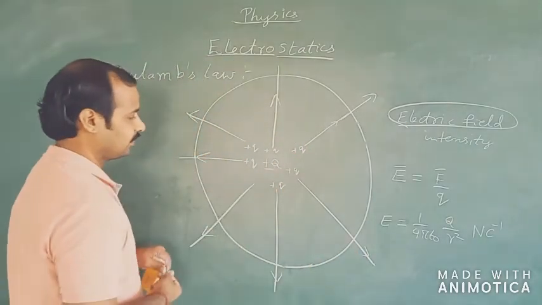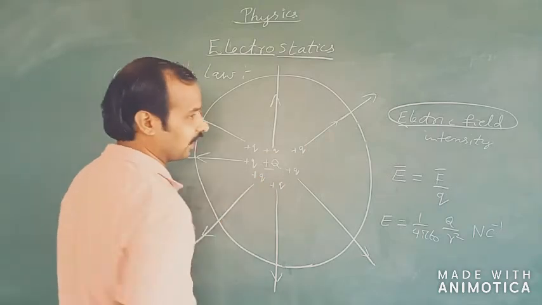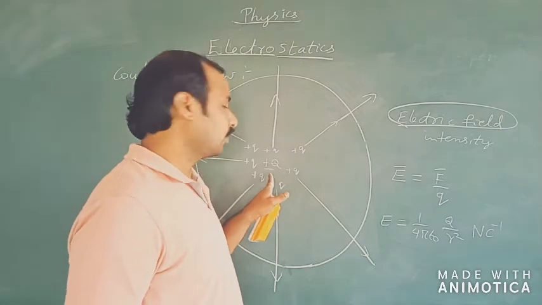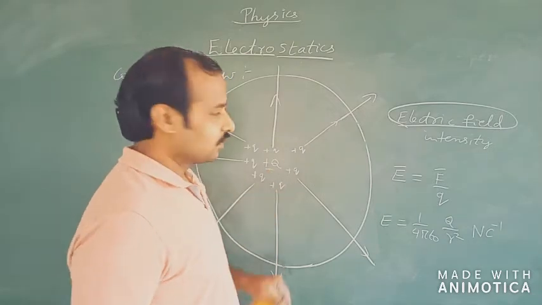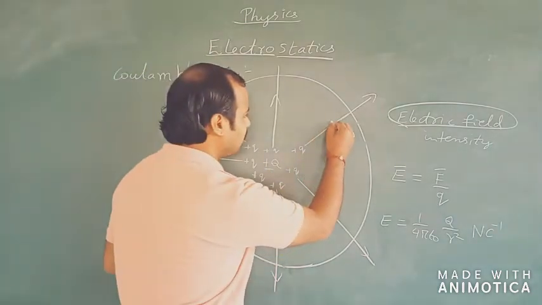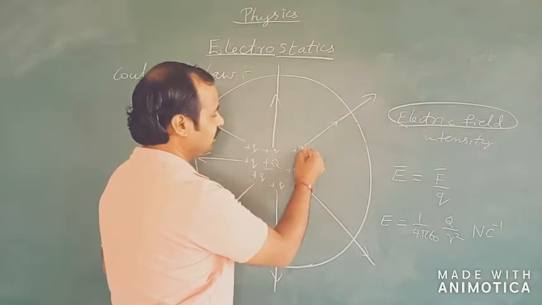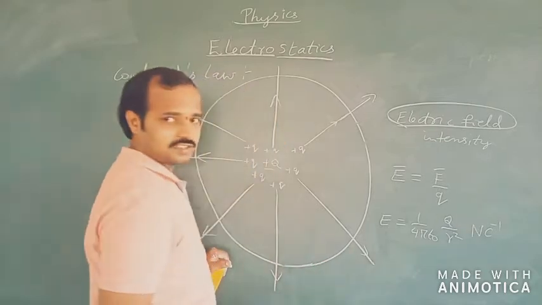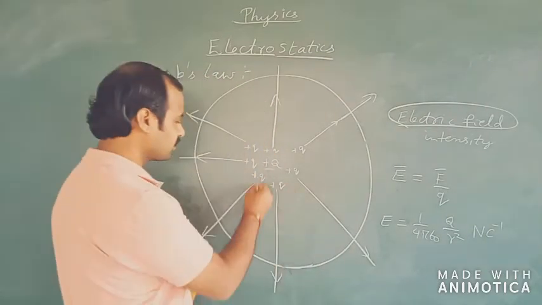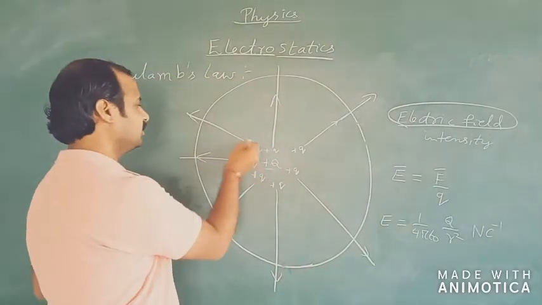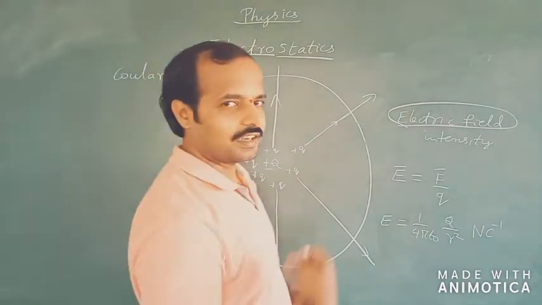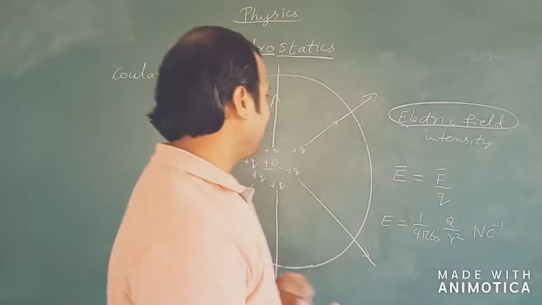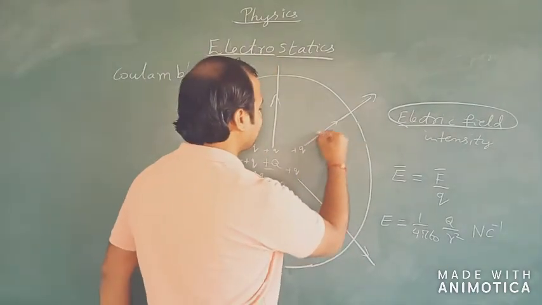So like this, it will be repelled in the radially outward direction in the case of a unit positive charge. So here the path which is traced, as you can see, this plus q charge is going to move in this direction, this charge will move in this direction, and so on. In the radially outward direction, the charges are moving in the outward direction by tracing a straight line path.